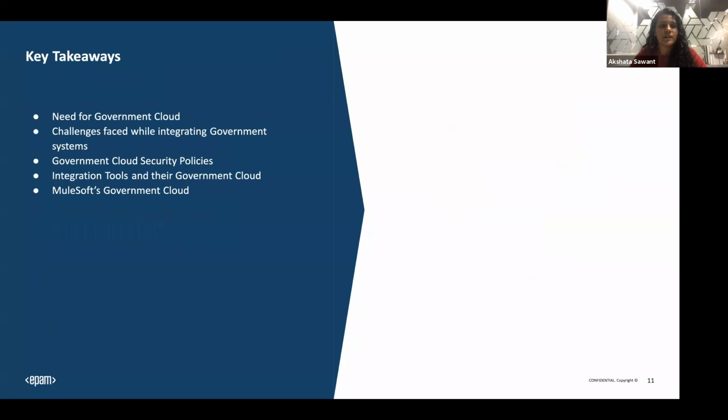Apart from this, we are almost at the end. The key takeaways for the session would be: what is basically the need for government cloud?